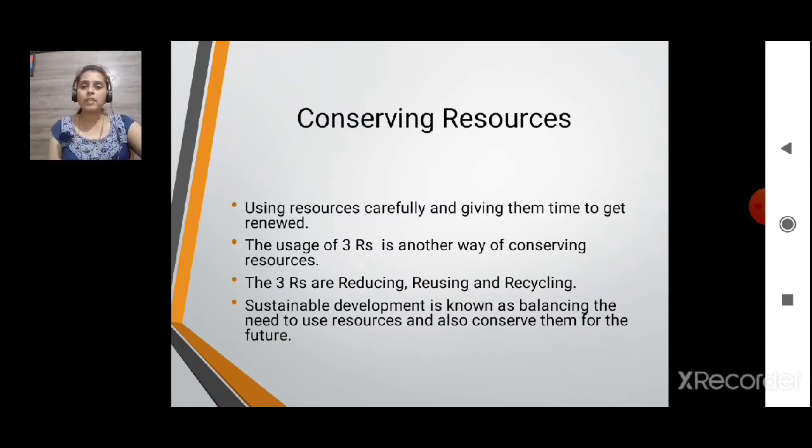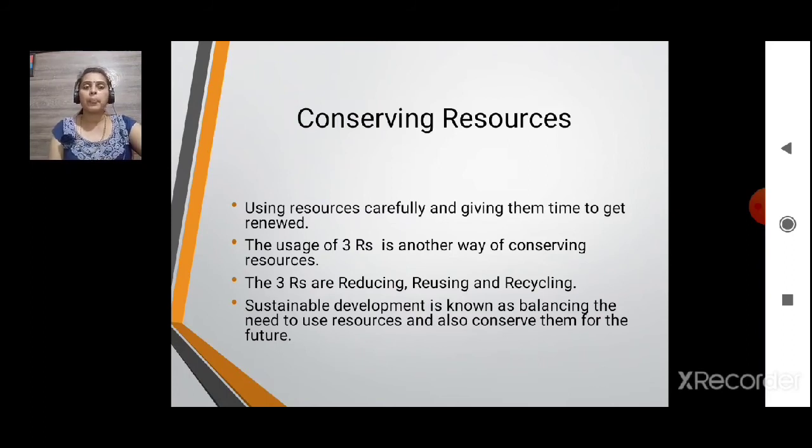Let's see conserving resources. In what way can we conserve or protect our resources? Using resources carefully and giving them time to get renewed. So, careful use. Second, the usage of 3 R's, not rupees, R's, is another way of conserving resources. What are the 3 R's that we are going to see at the end? They are reducing, reusing and recycling. That symbol we are going to see.